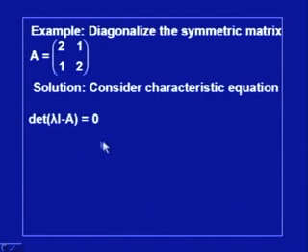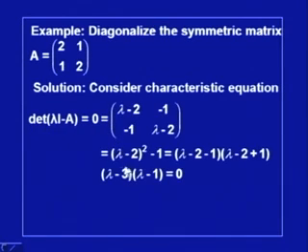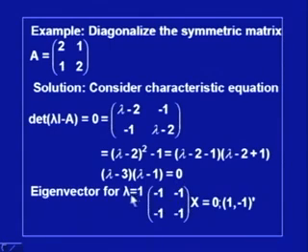We consider its characteristic equation, determinant of lambda I minus A equal to 0, which is to be obtained. If you calculate this determinant, it comes out to be lambda minus 3 into lambda minus 1 equal to 0. That means lambda is equal to 1 and lambda is equal to 3 are two distinct eigenvalues of this matrix A. So, they are distinct eigenvalues.